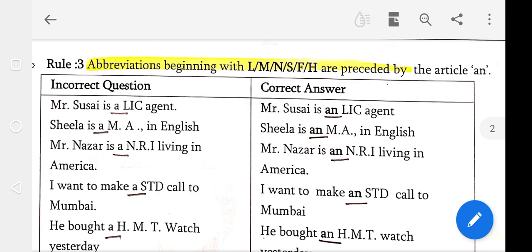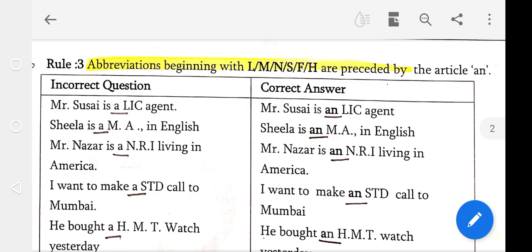Mr. Nasir is a NRI. Students, you know, before an abbreviation only the article an is the right answer. Mr. Nasir is a NRI living in America. This is an incorrect question. Mr. Nasir is an NRI living in America. Before the abbreviation you should write an only.